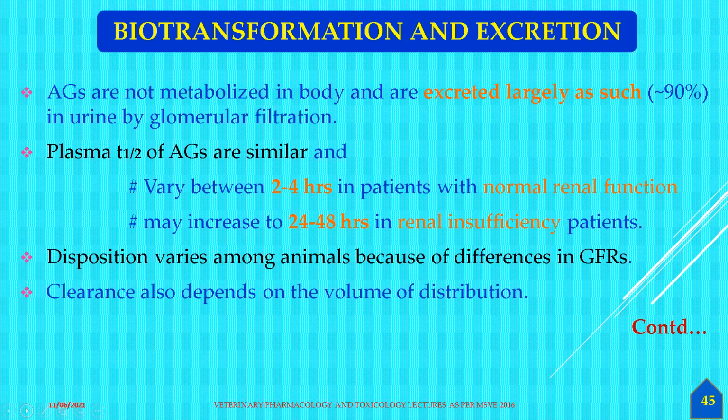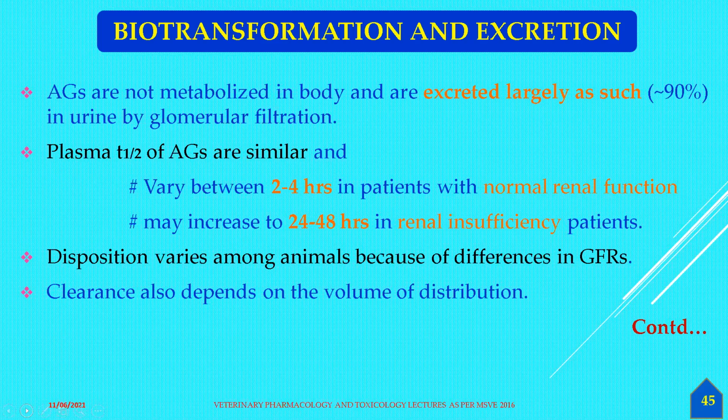These are also secreted to the greatest extent in the kidneys, and that's why it becomes the drug of choice for resistance mechanisms. The disposition varies among animals because the glomerular filtration rate differs from one animal to another.